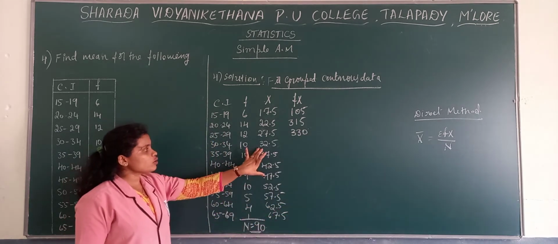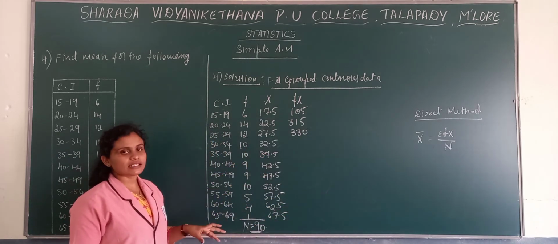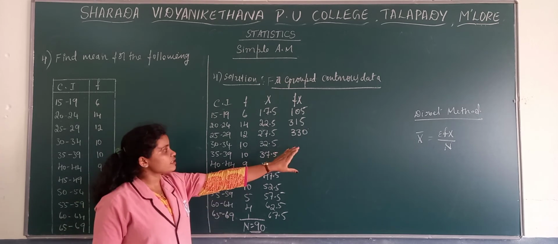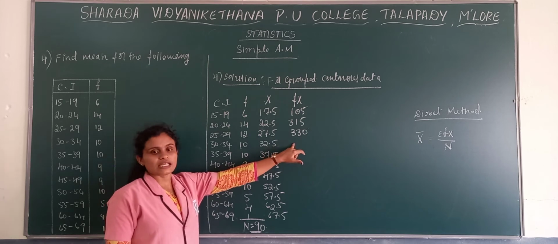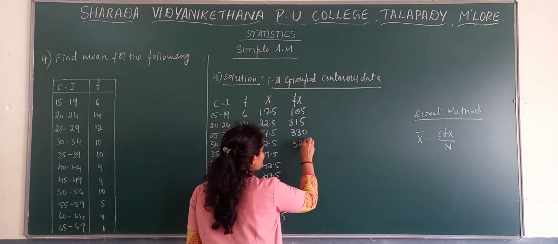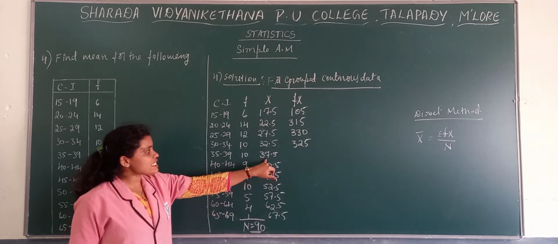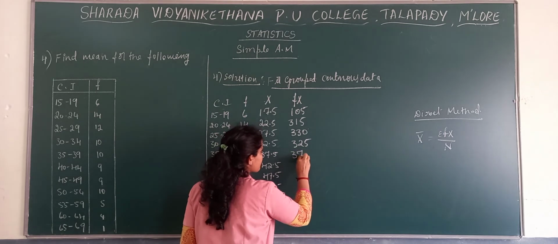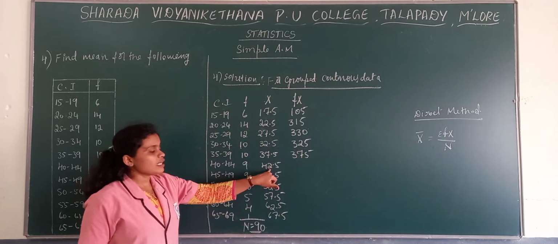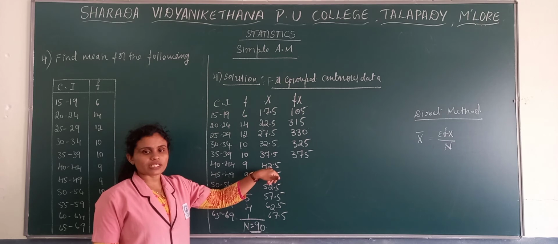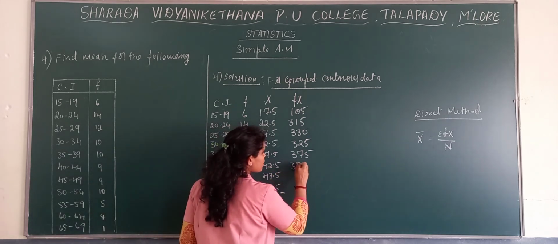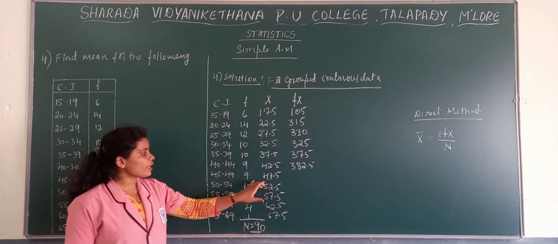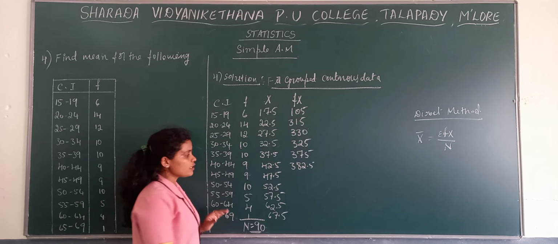Next one, 10 into 32.5, we get there 325. Next, 37.5 into 10, there we get 375, and 9 into 42.5, there we get 382.5.